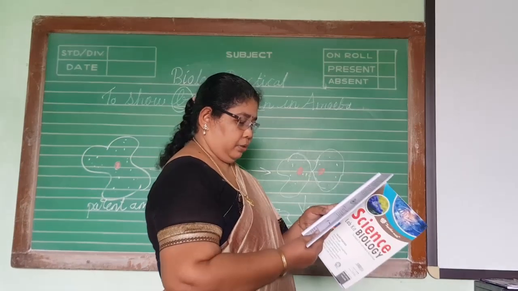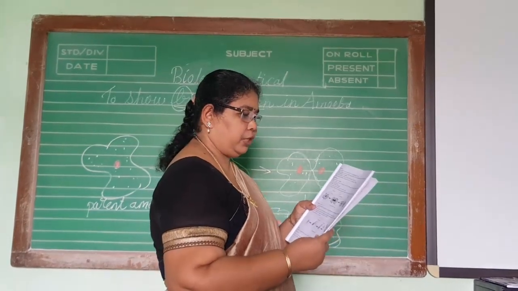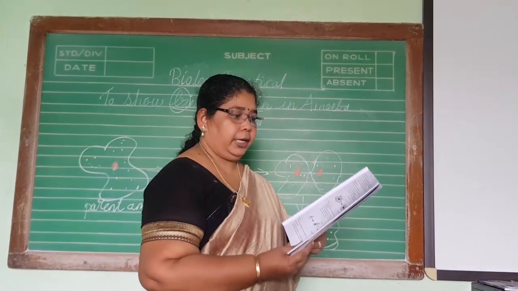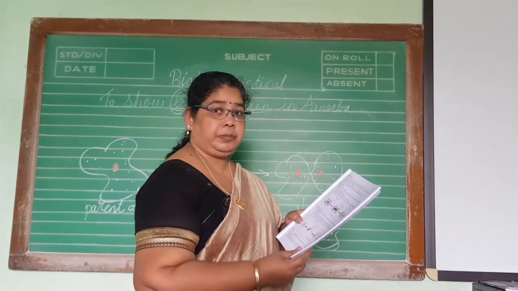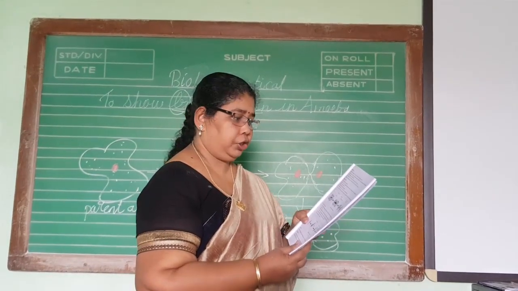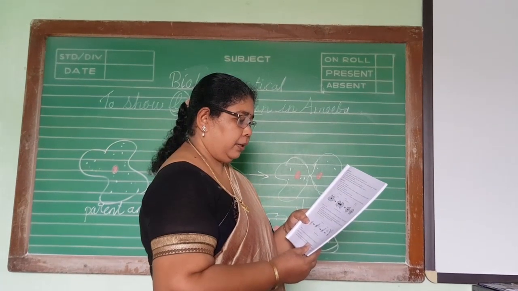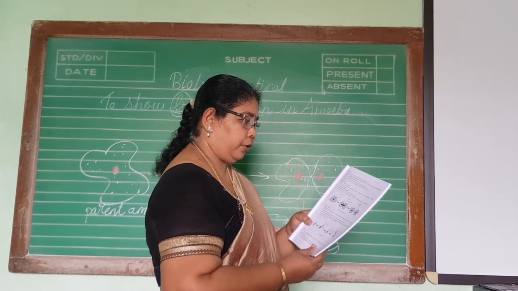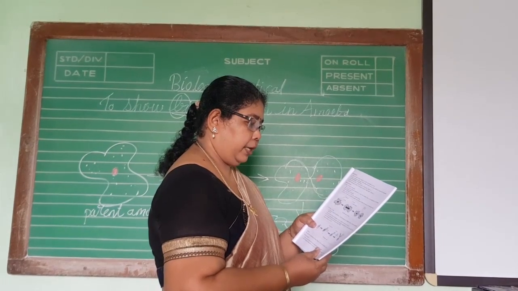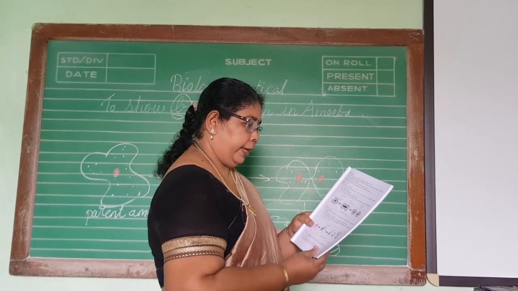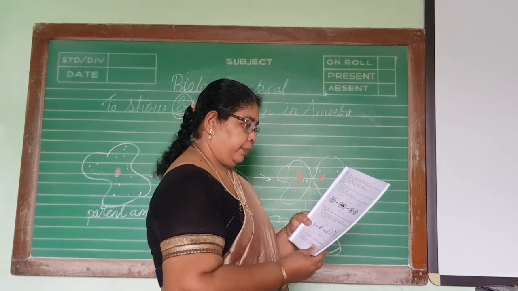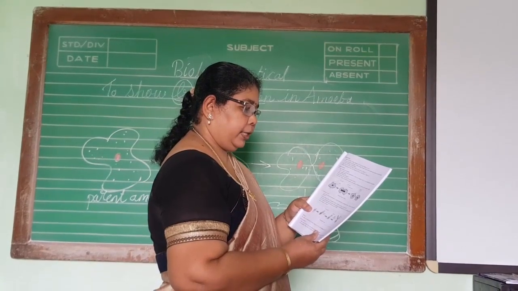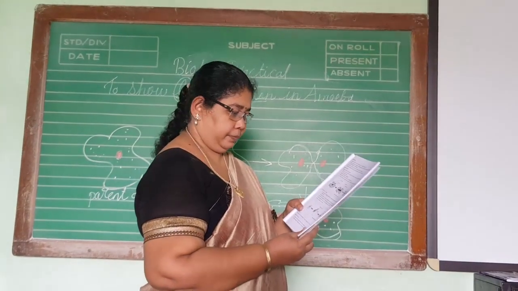And then come to the next page. There is no procedure for this. No need of writing any procedure. After writing aim and apparatus, directly you can write observations on the ruled page. Observations: Binary fission in amoeba. This is a type of asexual reproduction in which two daughter cells are formed from a single parent. Parent cell becomes elongated. Nucleus divides first and then the cytoplasm divides. At the point of fission, constriction appears and deepens to divide the cell into two daughter cells.